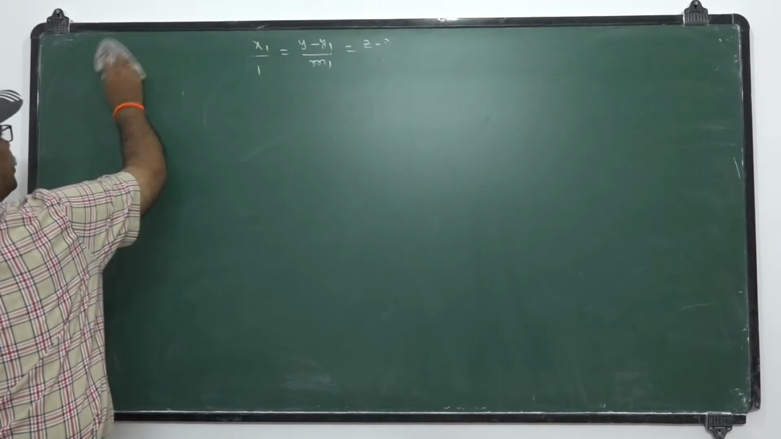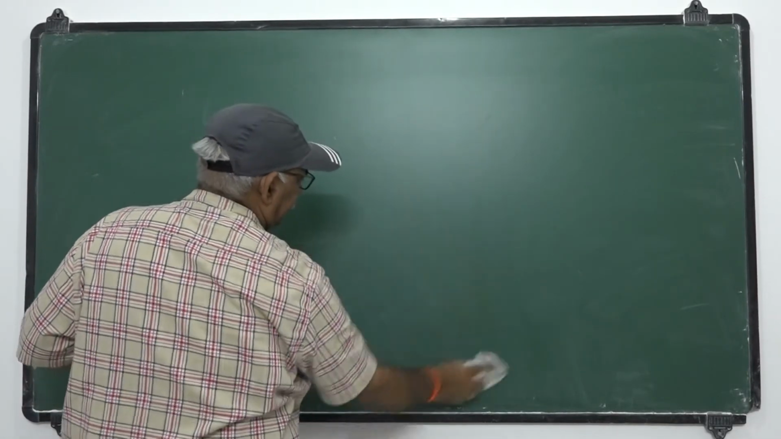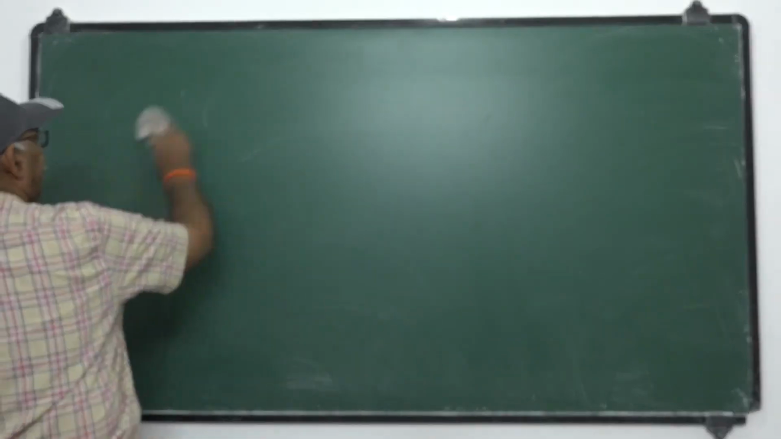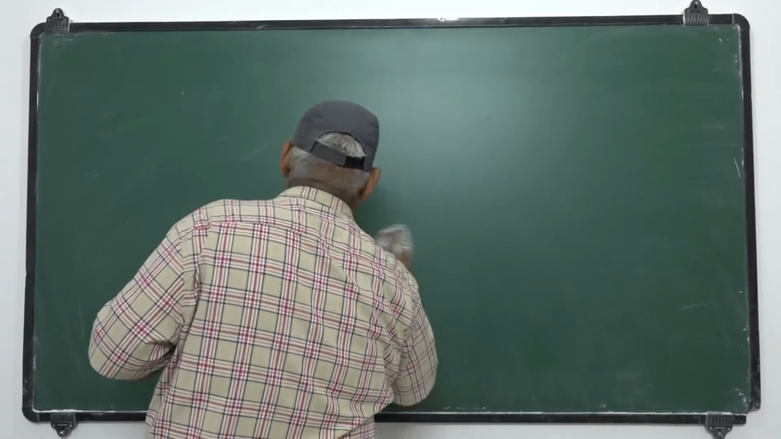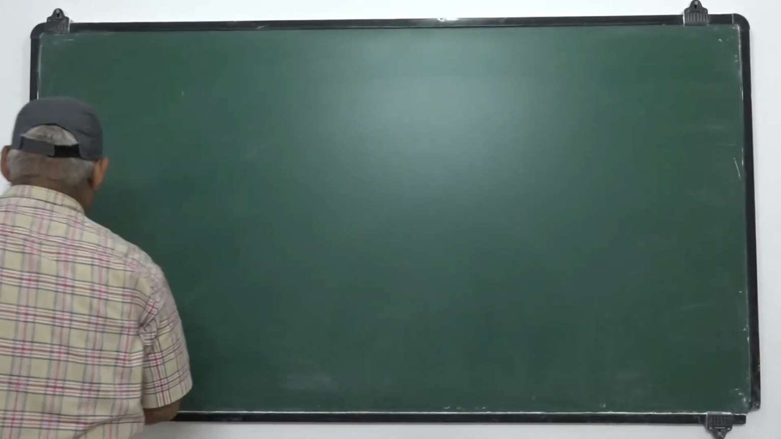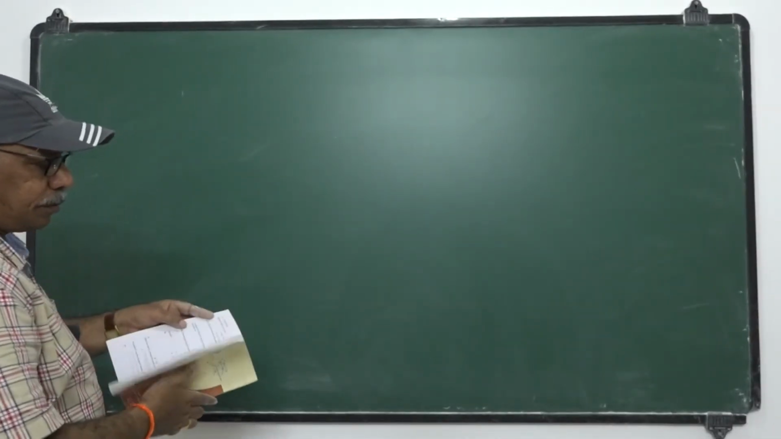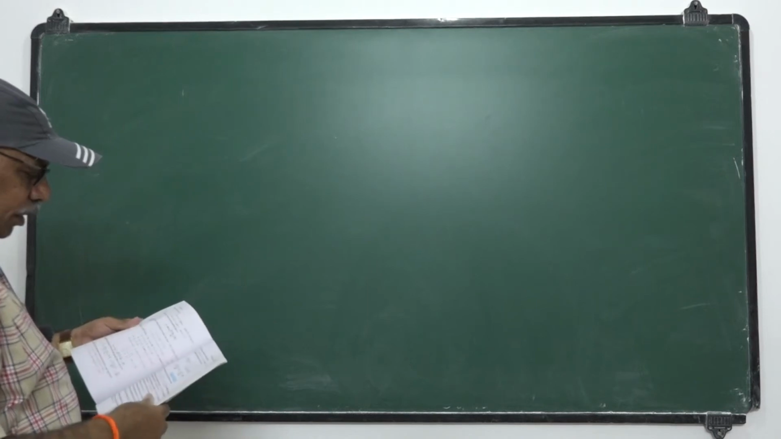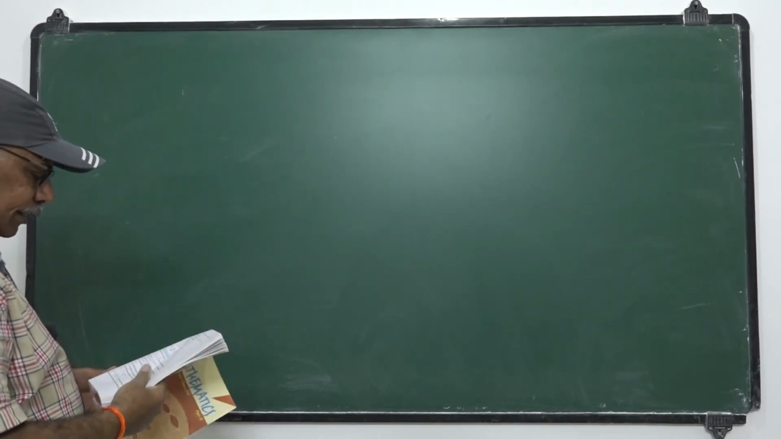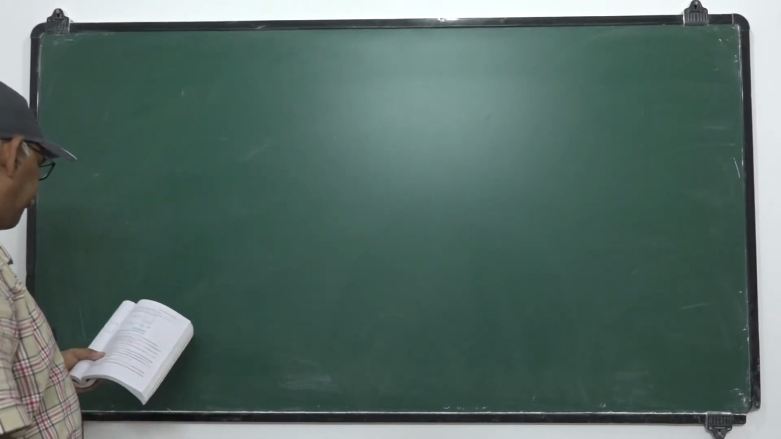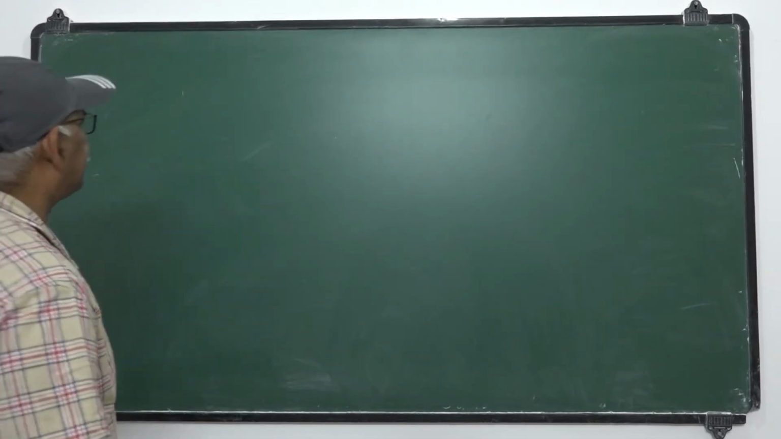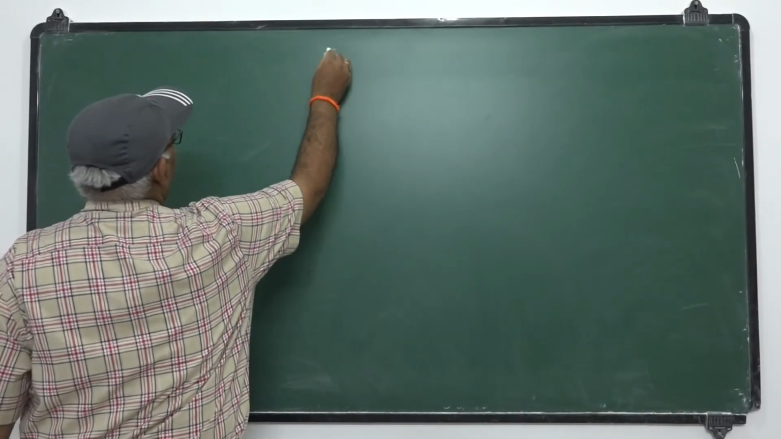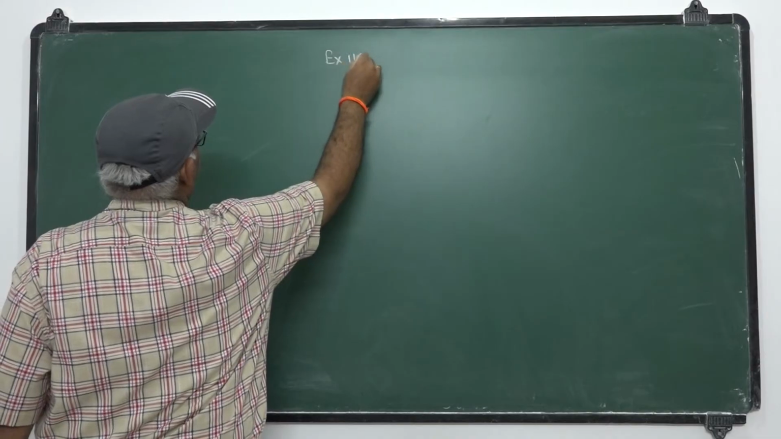These are the points related to lines in Cartesian form. So based on these points, we have problems in exercise 11.2. Coming to the problems of exercise 11.2.